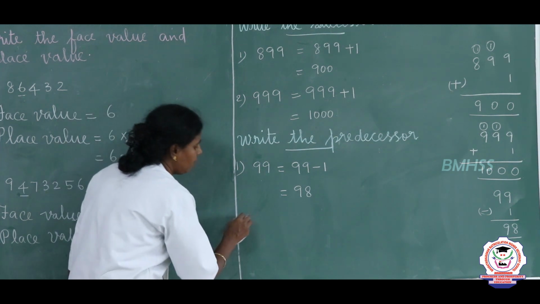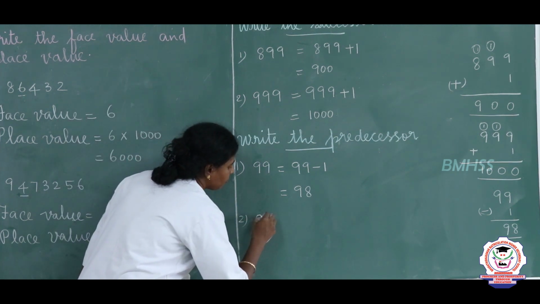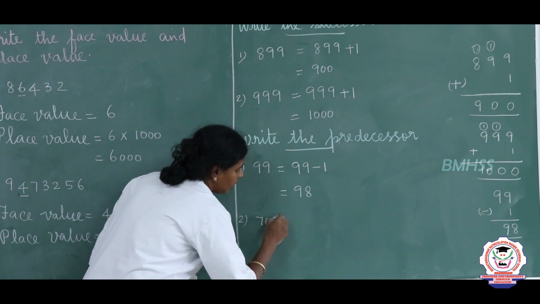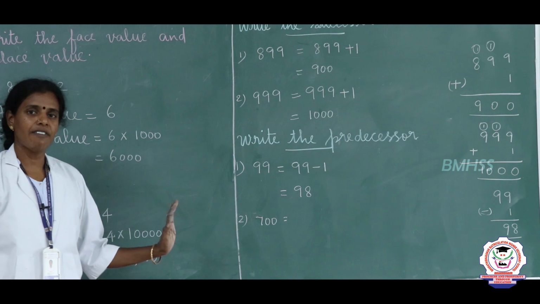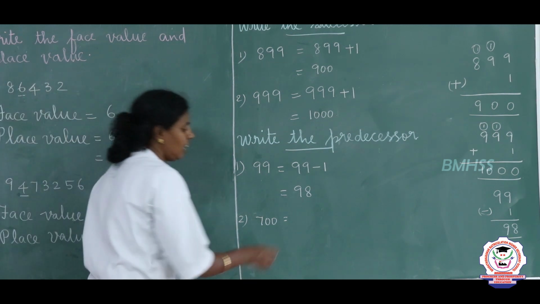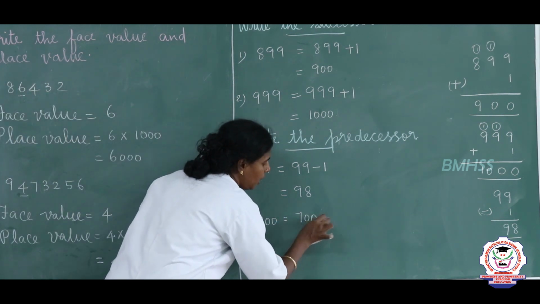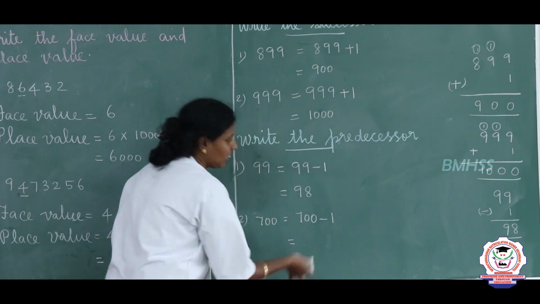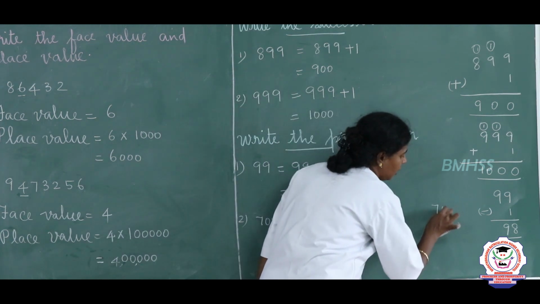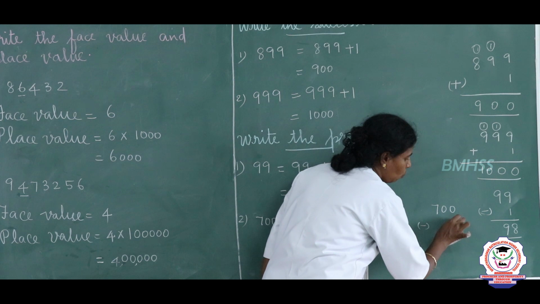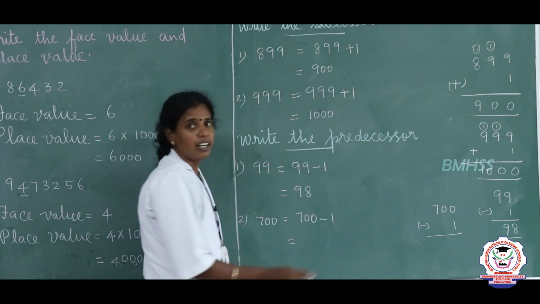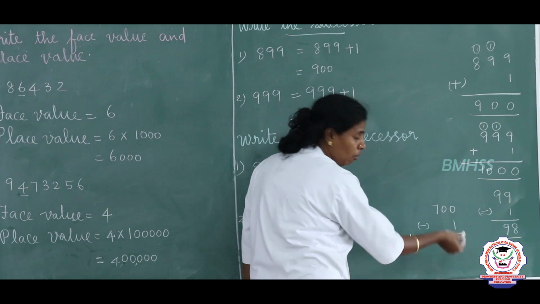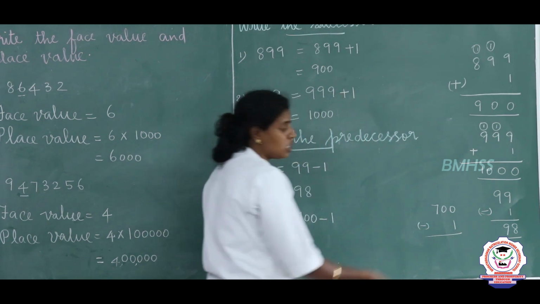One more example we are going to see is 700. What is the predecessor of 700? So we are going to subtract 1 now. So 700 minus 1. Subtract 1 from this. Write 1 straight to the ones place of the number, right? So can we subtract 0 minus 1? No, it is not possible.